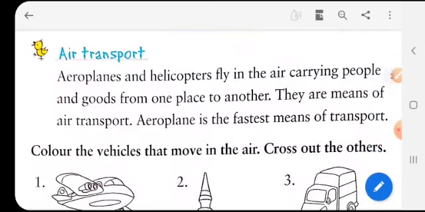Then the next mode of transport is the air transport. So air transports include aeroplanes and helicopters which you see flying in the air. They carry people from one place to another, and even apart from carrying people, they also carry goods from one place to another. So they are the means of air transport. Even the aeroplane is the fastest means of transport we have.